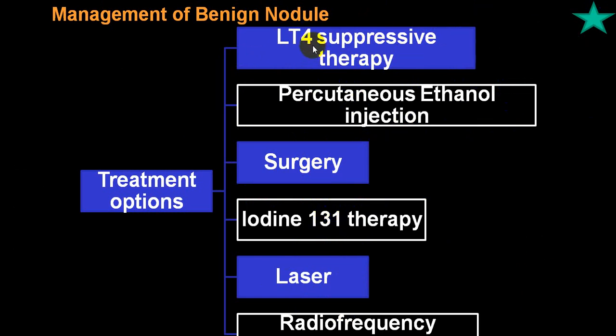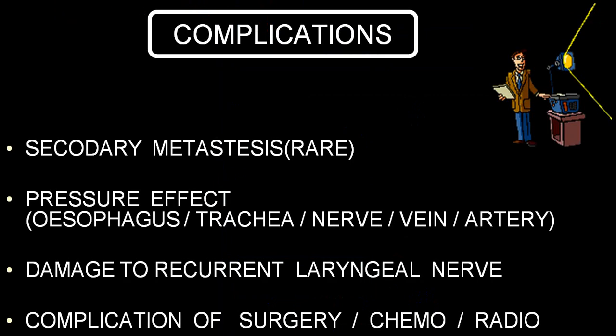By and large, levothyroxine or percutaneous ethanol injections relieve what we call pressure symptoms, or you might require a surgery. Very rarely you require radioactive iodine, laser or radiofrequency ablation. Now part of this is replaced by radiofrequency ablation and laser therapy. Complication wise, usually secondary metastasis, by and large very frequently in a follicular variety.